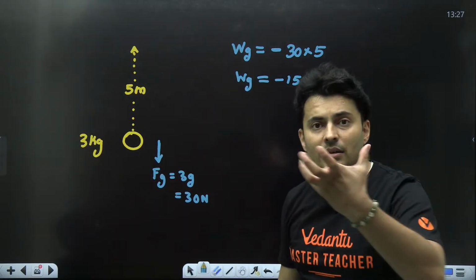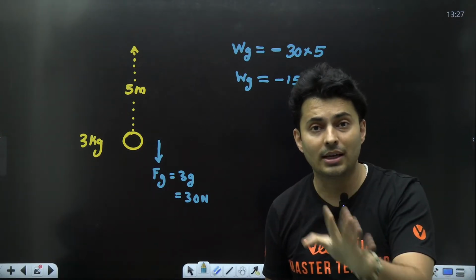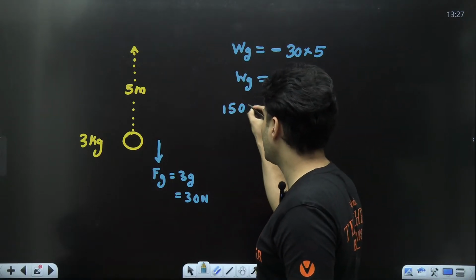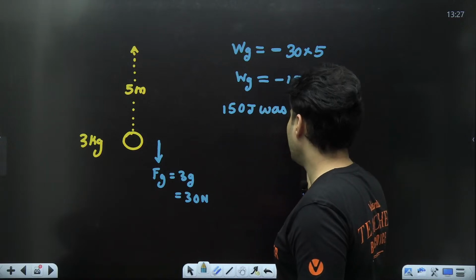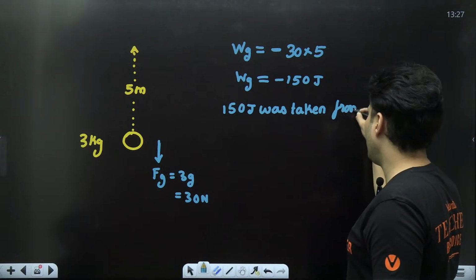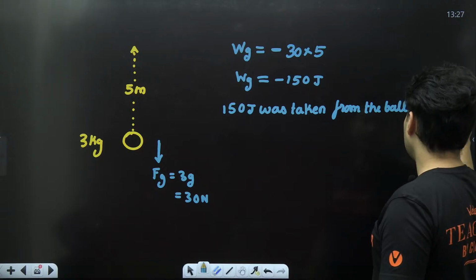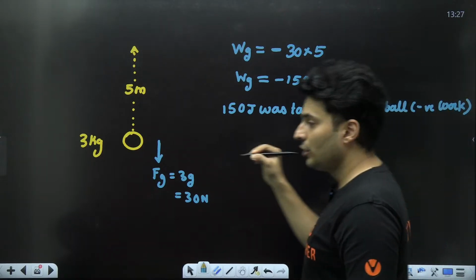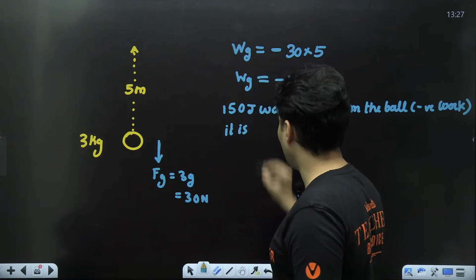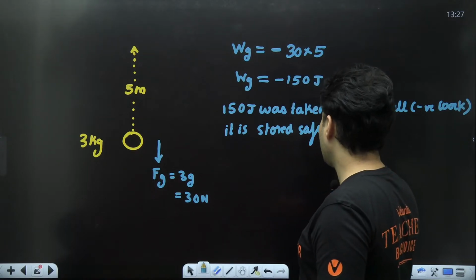Where is this work which is done, which means the energy which has been sucked out, going? It is not going anywhere. It is stored properly. So I will say 150 joules was taken from the ball because of negative work. But don't worry about it. Don't get tensed. It is stored safely. That is very important. It is stored safely. In which form?